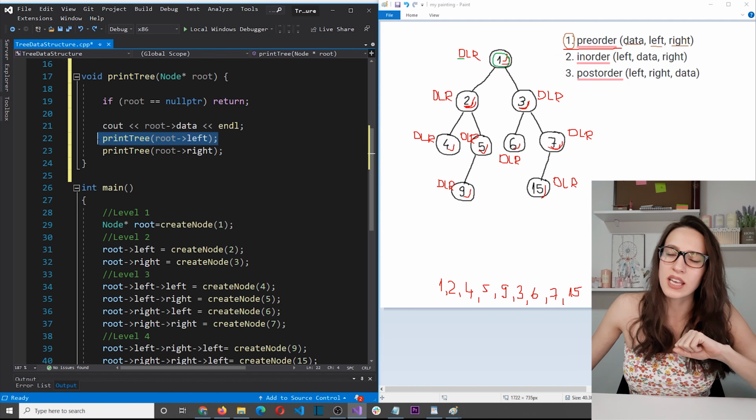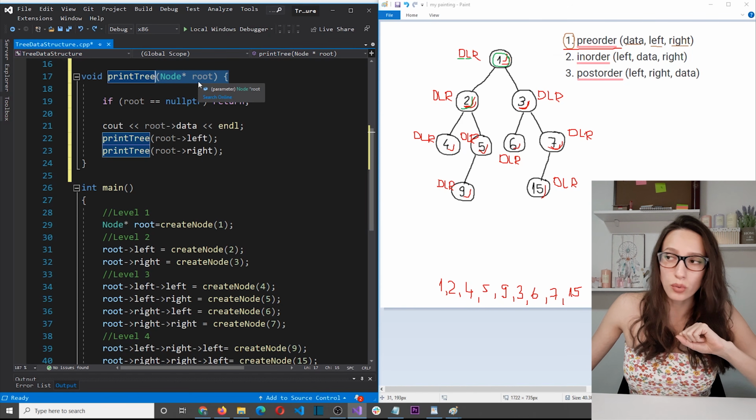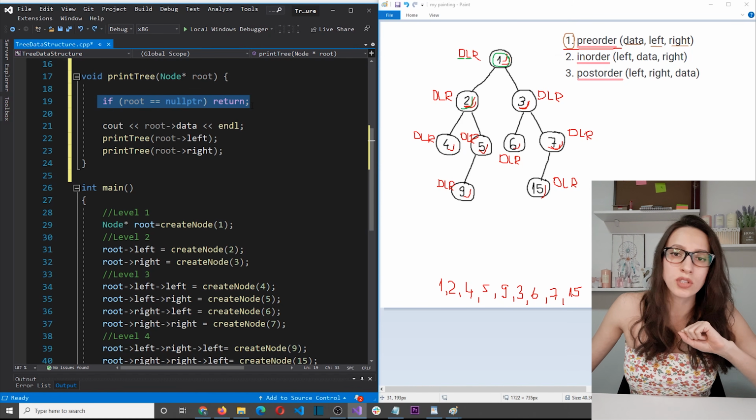And the next line says, now you need to go to the left child. So we do this part here and we go to the left child. So we invoke the same function, but this time we are passing here number 2. So again, we are entering the same function. And again, we are asking, is the root node equal to nullptr? And the answer is no. The root node this time is equal to 2.